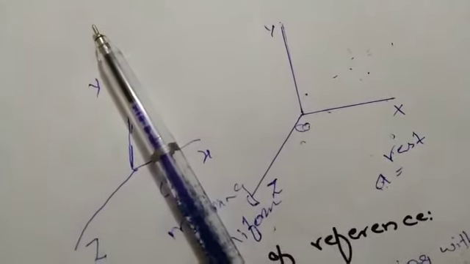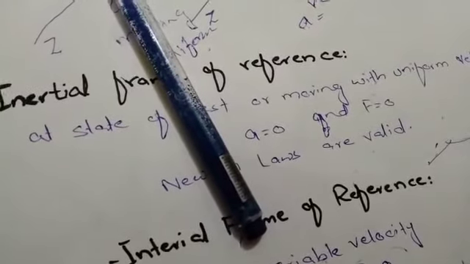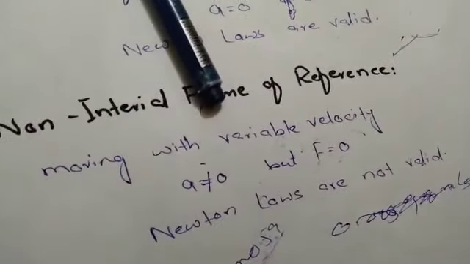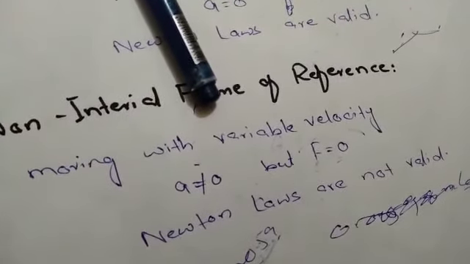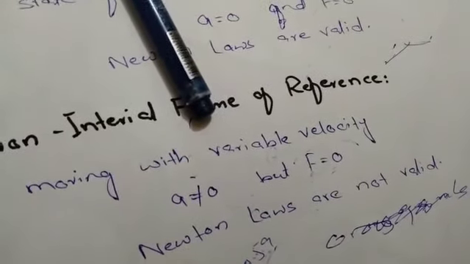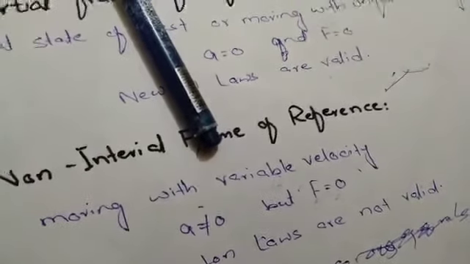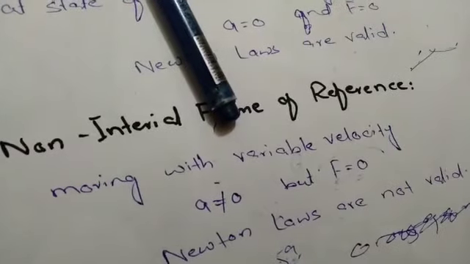Inertial is a frame of reference which is in a state of rest or moving with uniform speed, such that acceleration is equal to 0 when no force is acting, and a non-inertial frame of reference is a frame of reference in which there is acceleration when no force is acting on the frame of reference. In an inertial frame of reference Newton's laws are valid, and in a non-inertial frame of reference Newton's laws are not valid.